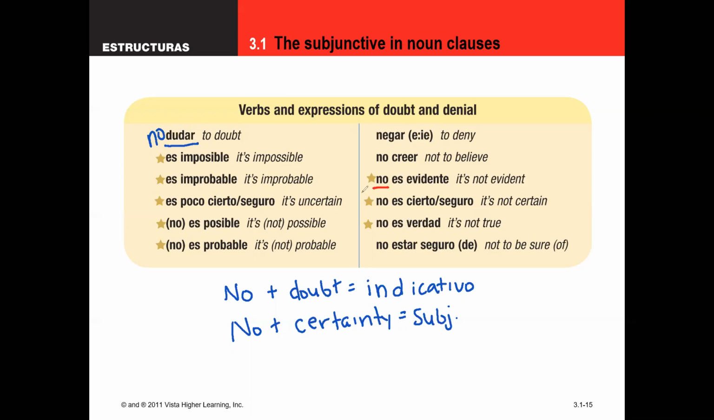So whenever you get rid of the doubt with a no, you make it indicative, like dudar. No dudo, I don't doubt it. So now there's certainty, so we use the indicative. But if I just say dudo, I don't have a no in front of it, then we use the subjunctive with it. Also, let's talk about creer.